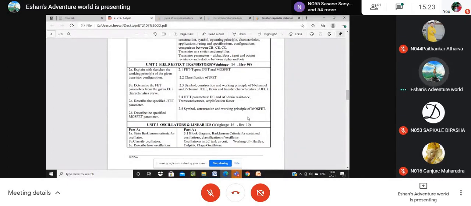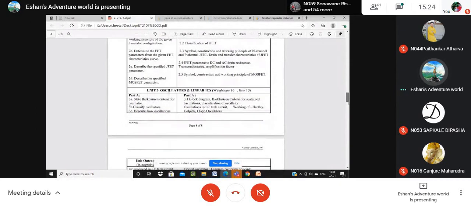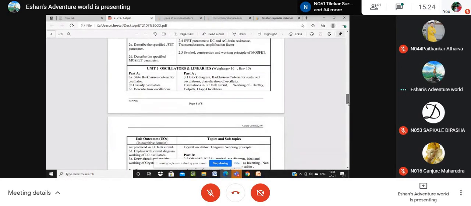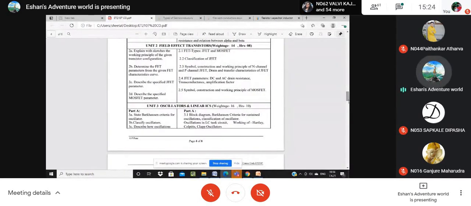Okay, but somewhat we are talking about the characteristics of the transistor also. Not in detail, but there are some drain and transfer characteristics of the transistor also available. That's why we have to study them in this chapter. These two things are added in the field effect transistor, apart from the symbol, construction, and working principle. Again, as I said earlier, just look at the outcome of a particular chapter. After completion of this chapter, what should we know?